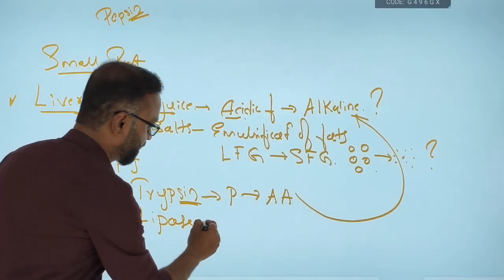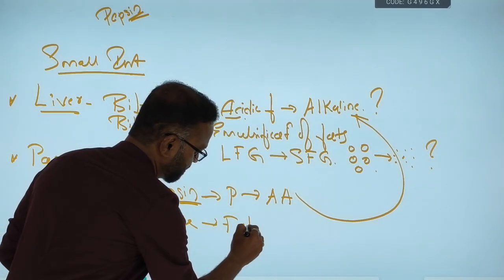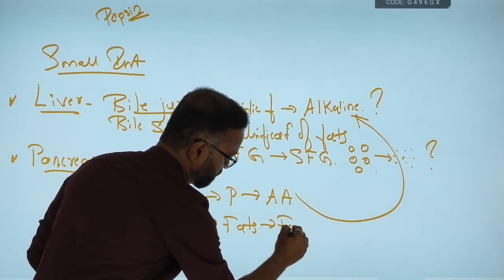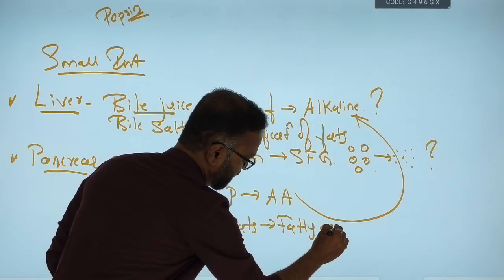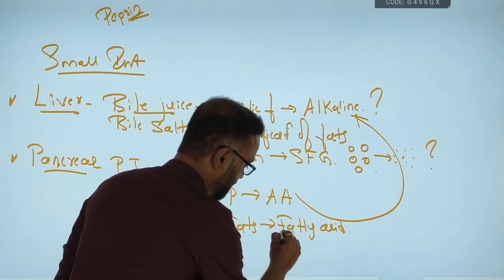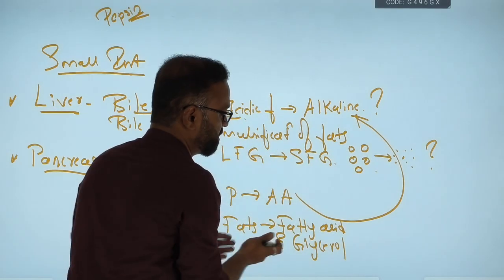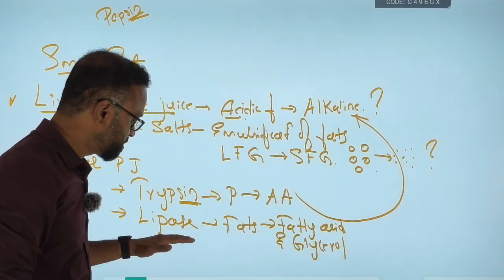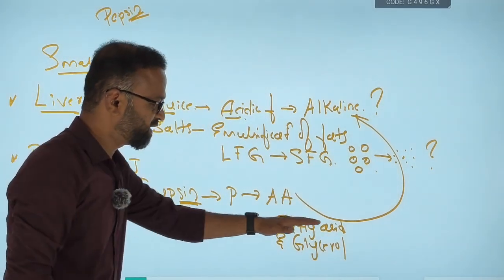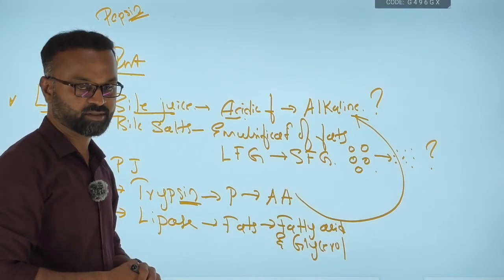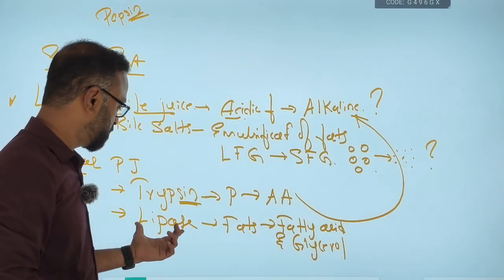Then lipase will break down the fats into fatty acid and glycerol, simpler food substances. Fats are complex food substances. Fatty acid and glycerol are simpler food substances. Which enzyme is breaking down?